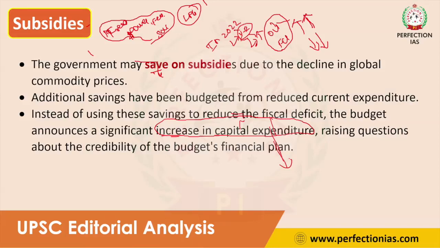Instead of using this amount to reduce the fiscal deficit, the government is doing capital expenditure with it. This is also an important challenge. If the government concentrates on reducing the deficit, it will impact other sectors also, but increasing capital expenditure will have only a minimum impact on the economy. So these are the major challenges.